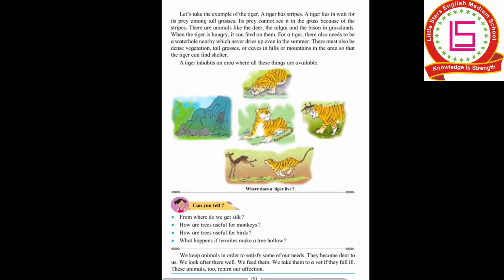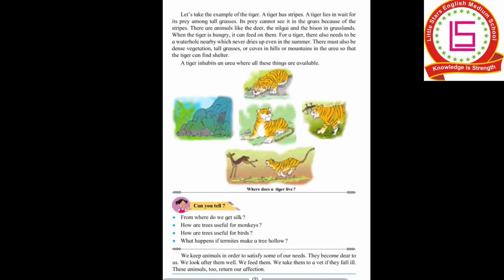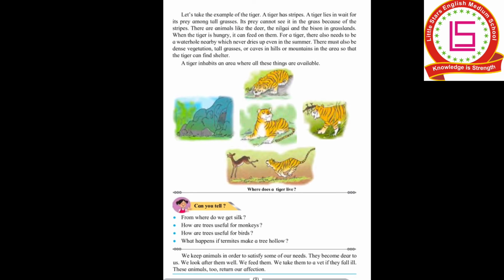Now, we keep animals in order to satisfy some of our needs. They become dear to us. We look after them very well. We also feed them. We take them to a vet if they fall ill. A vet is a doctor of animals. We call him a vet. These animals too return our affection.